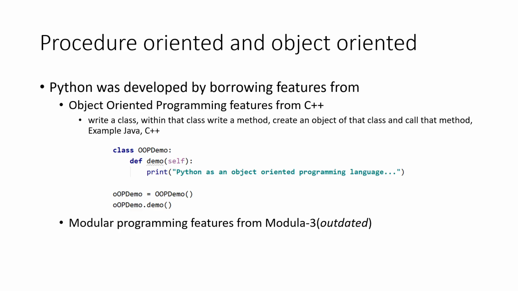So that's the reason Python is an all-rounder programming language, and it is both procedure-oriented as well as object-oriented programming language.